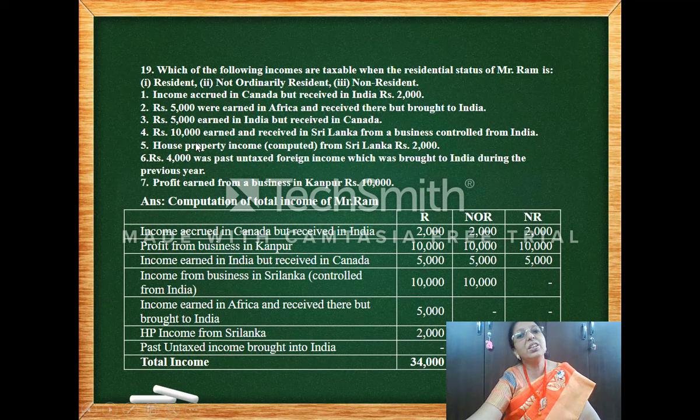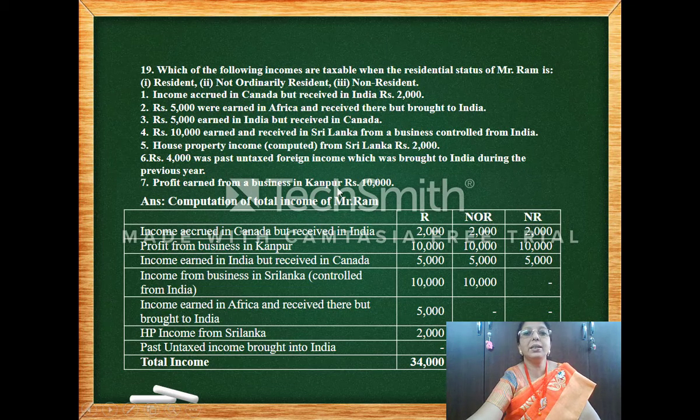10,000 earned and received in Sri Lanka from business in India. So business is in India. So both the columns you are going to put. House property income computed from Sri Lanka. So this is outside India and any other source. Past untaxed income brought into India during the previous year. So it's nil for everyone.